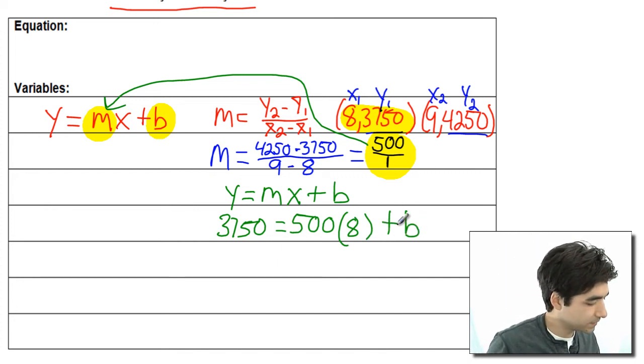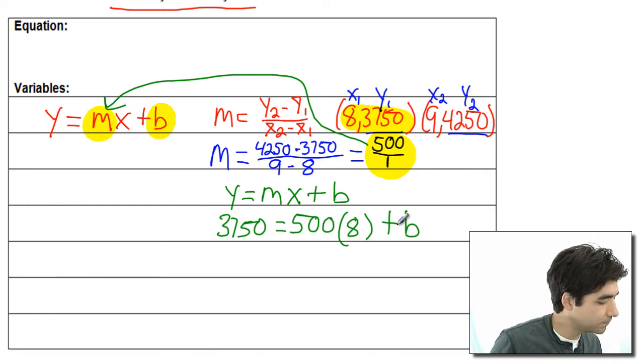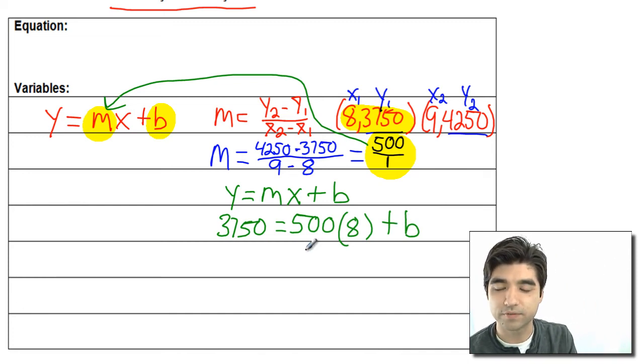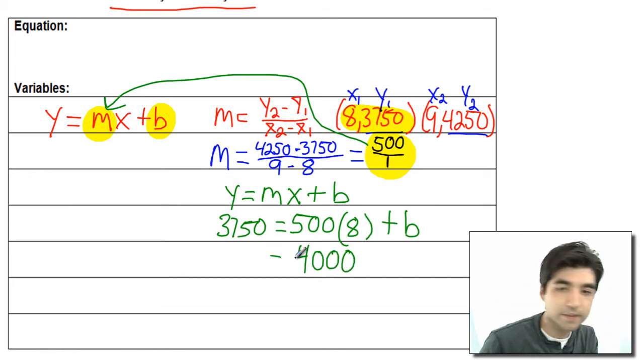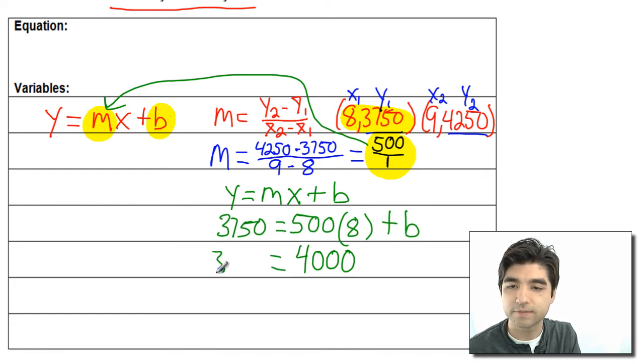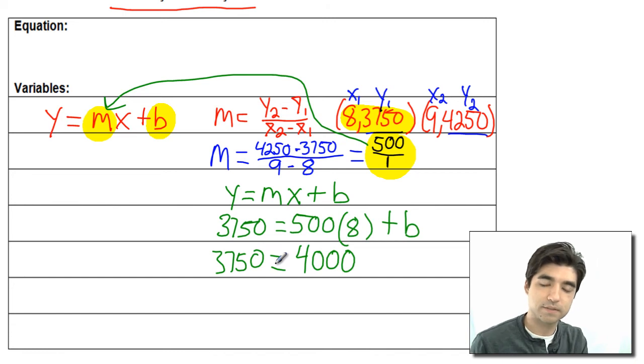So if we take 500 times 8, that equals 4,000, right? 4,000, and that equals 3750, and plus b.